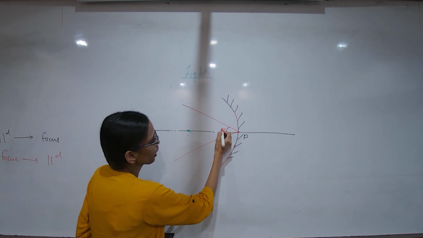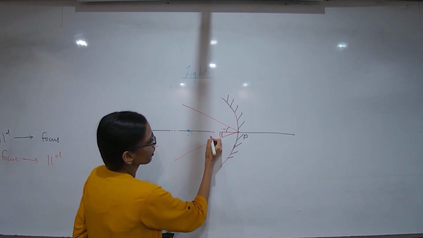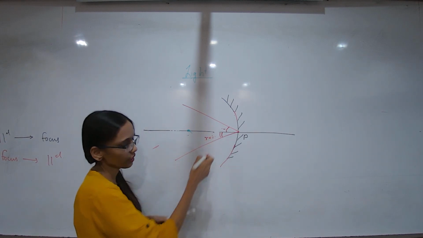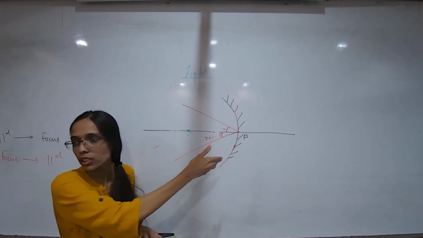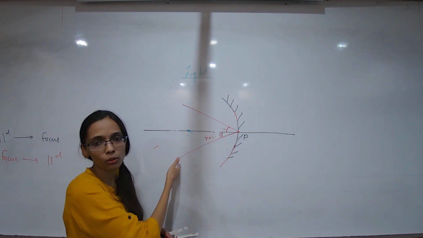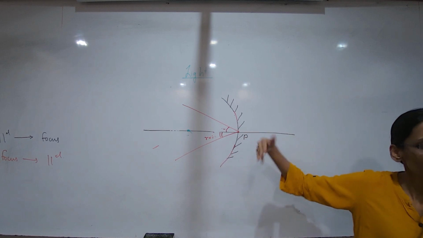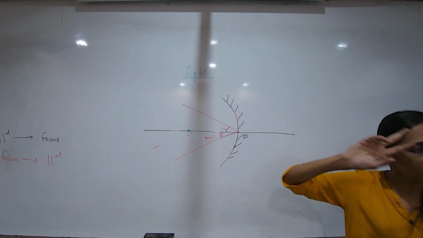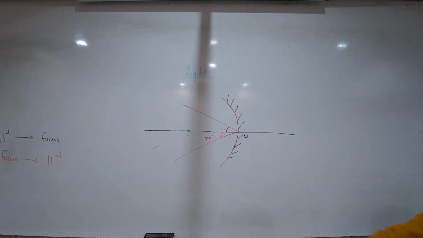If this is I, the angle of incidence, then the reflected angle R is equal to I. So both of them are the same. Why is this so? Because it is hitting the mirror and it has to follow the laws of reflection: angle of incidence is equal to angle of reflection. This is the least used one. We use the first two rays quite a lot to find the image location.